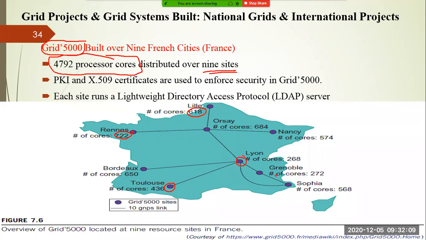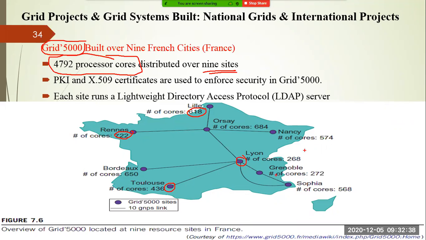Grid 5000 uses PKI, that is public key infrastructure, and X.509 certificates to provide security. In fact, the system uses a dedicated private network to construct a trustable backbone network, right? So these are the security features provided by Grid 5000.